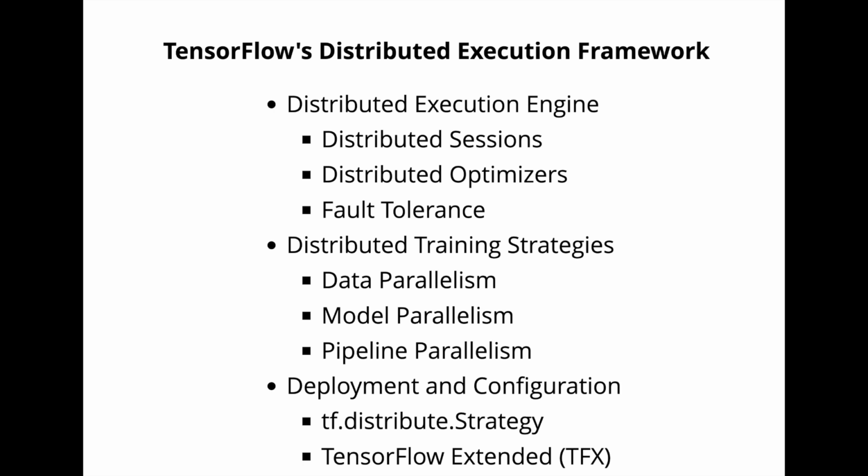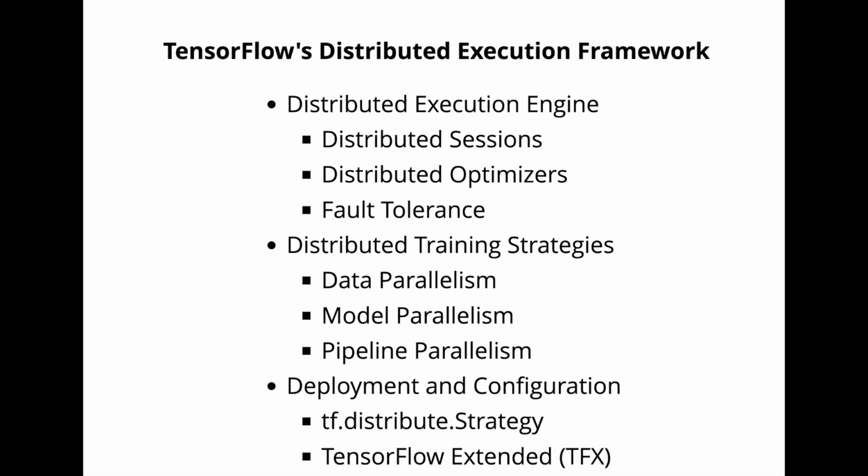Deploying and configuring a distributed TensorFlow setup requires careful consideration of factors such as network topology, device placement, communication overhead, and resource allocation. TensorFlow provides tools and APIs for configuring and managing distributed setups, including tf.distribute.Strategy.